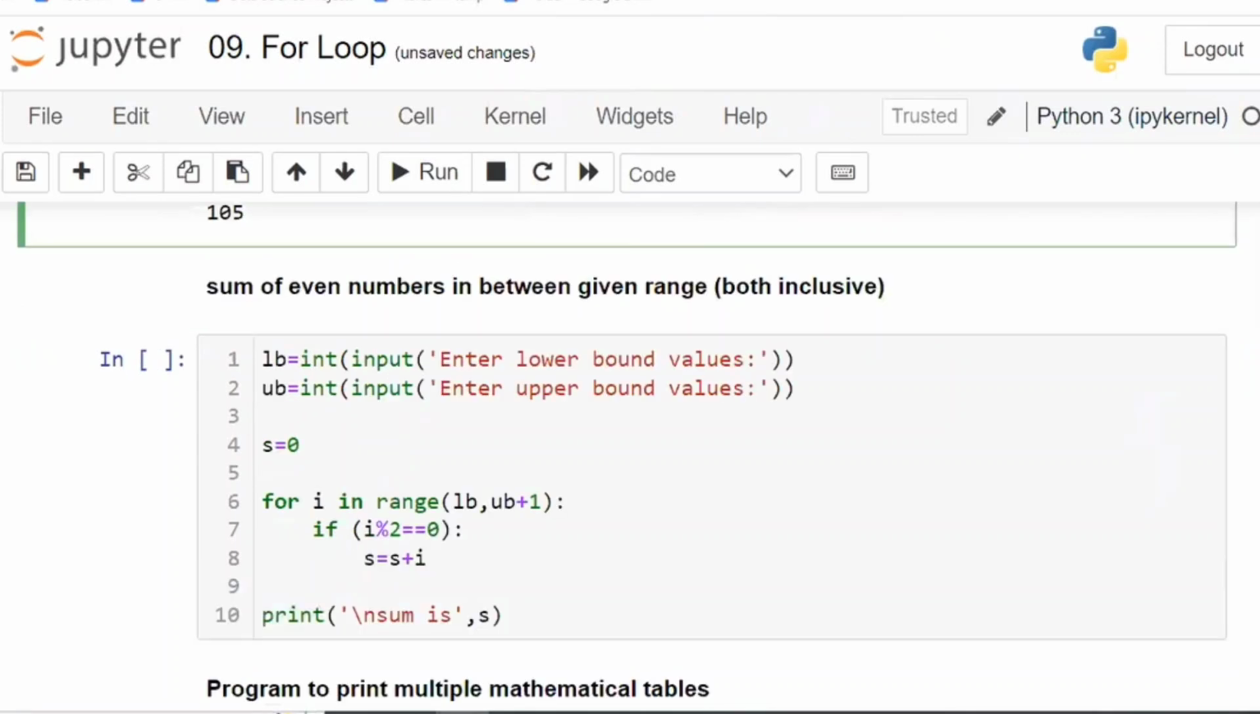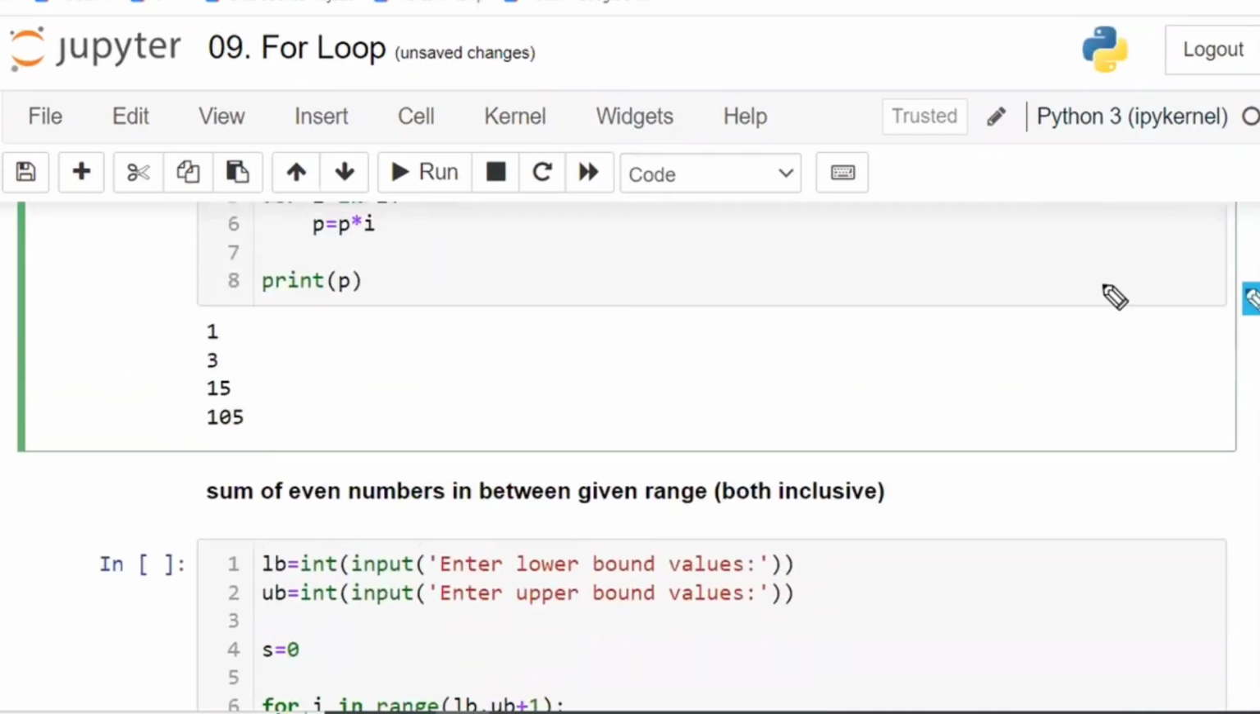Now, sir, if you want to add the products, then how? Miss, tell me exactly what you want.